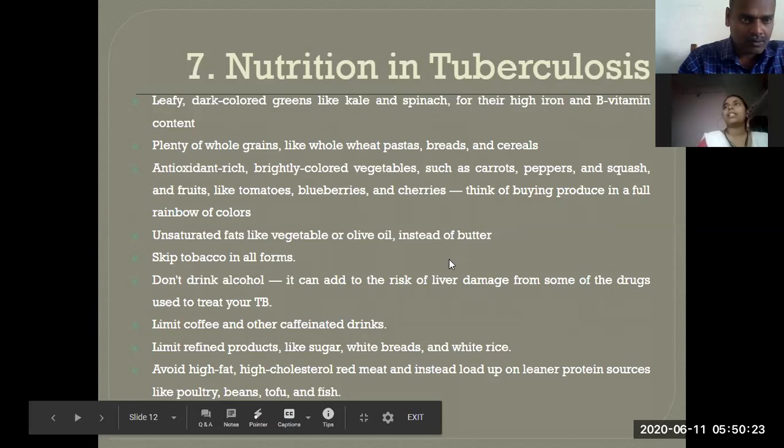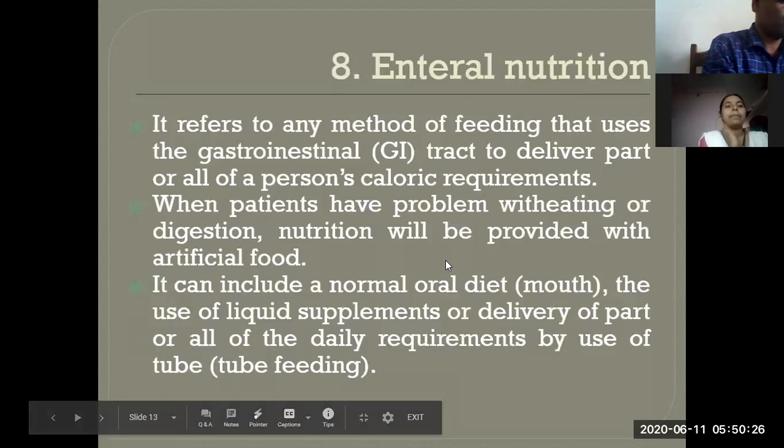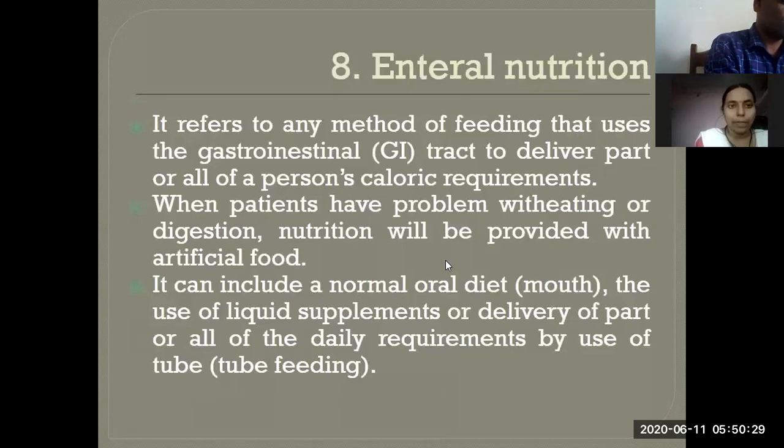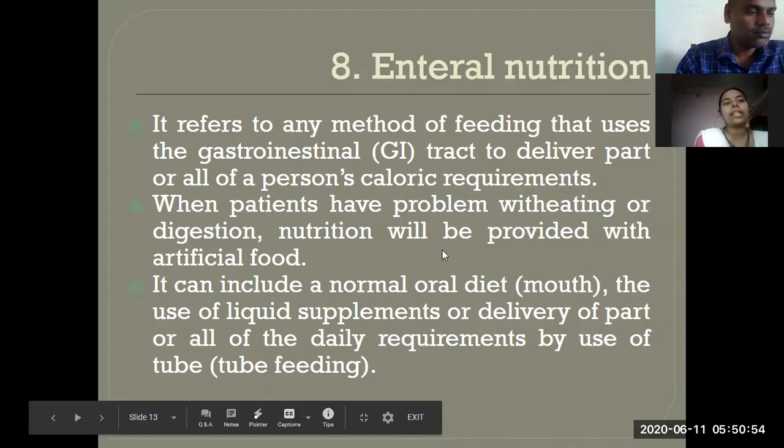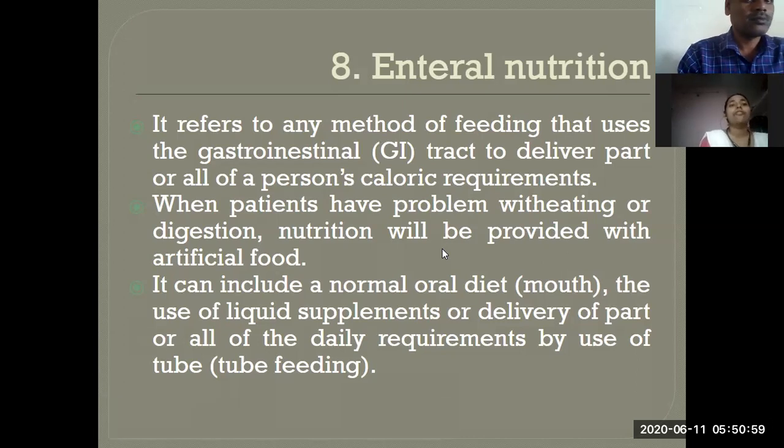Right? Next, nutrition in inpatient care. I mean the patients who are in the hospital and unable to eat food. That nutrition is divided into two types: one is enteral nutrition and the other is parenteral nutrition. What is that? Enteral nutrition refers to any method of feeding that uses the gastrointestinal tract to deliver part or all of a person's caloric requirement. So the food is sent to the gastrointestinal tract directly.